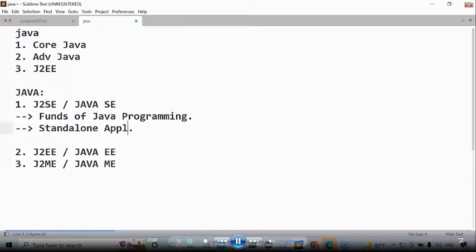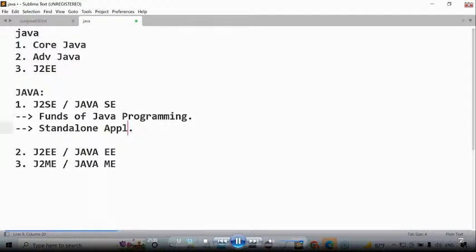Without using this architecture, with no client machine and no server machine, my application logic is available totally in a single machine, not distributed over multiple machines. If we design an application like this, then that application is called what?